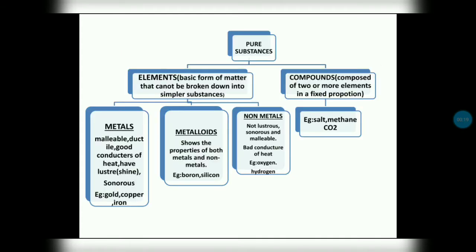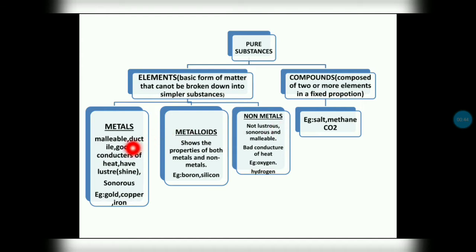First we will discuss pure substances. Pure substances means substances which are made up of the same kind of particles, which may be elements or compounds. First we will discuss elements. Elements are the basic form of matter that cannot be broken down into simpler substances. For example, carbon, hydrogen, oxygen, nitrogen, etc. Elements may be metals, metalloids and non-metals.